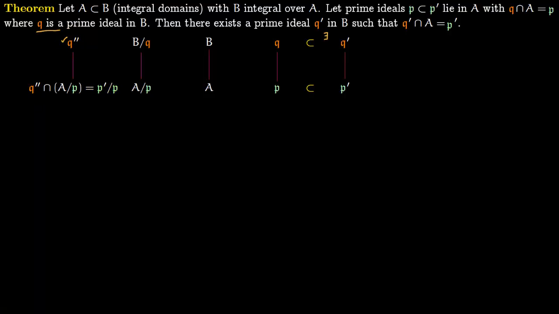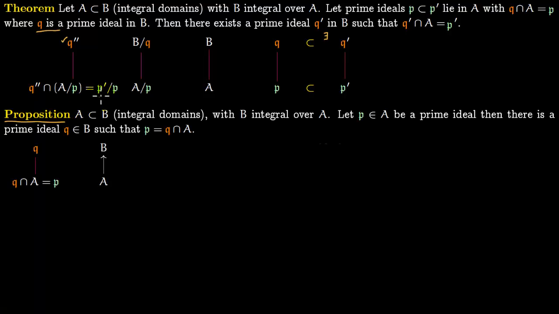This is the proposition we discussed before. So let us recall the proposition by which we can find this ideal Q double prime sitting over this ideal P prime over P. So this is a prime ideal of this ring and this is a prime ideal of this ring. So the proposition was that A is contained in B, integral domains like this, with B integral over A. So let P be a prime ideal like this. Then there is a prime ideal Q which lies in B such that P is the contraction of Q. So P is Q intersection A.